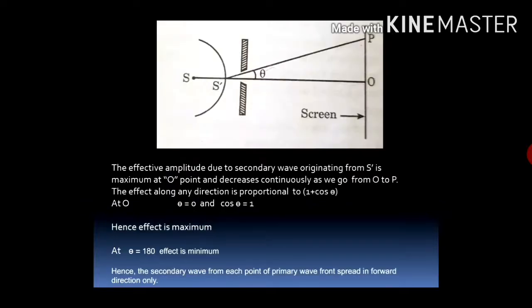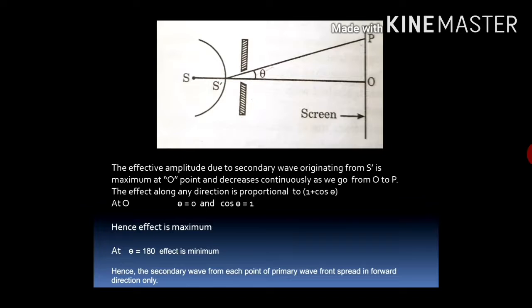Here the effective amplitude due to secondary wave originating from S dash is maximum at point O. Maximum intensity or amplitude we got at point O because this is normal to that particular zone at S dash.